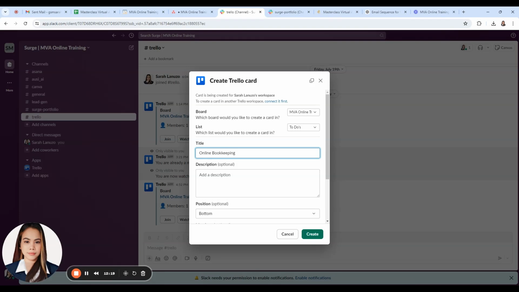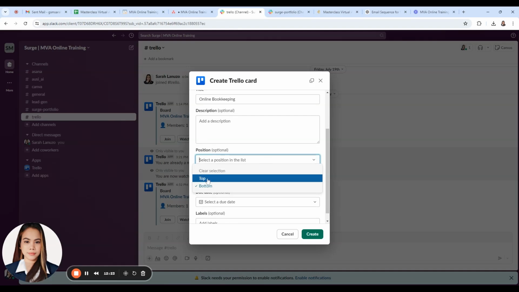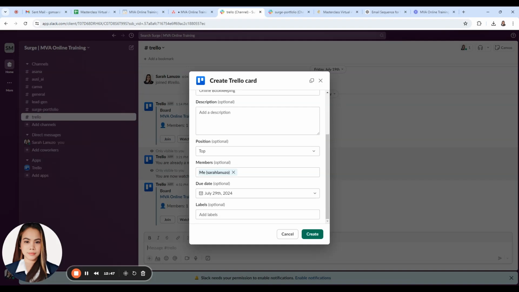There you go. And then put some description and make a selection if you want it posted on top or on the bottom of your card list. I'll just choose the top, then choose your member who will be the assignee for this task and set a due date, for example July 29.